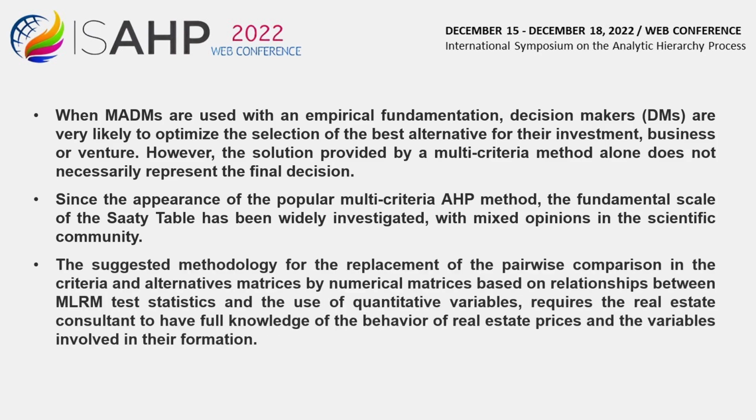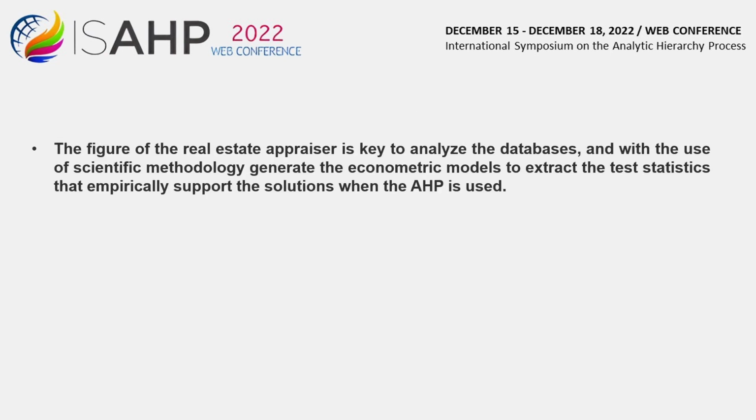The suggested methodology for the replacement of the pairwise comparison in the criteria and alternatives matrices by numerical matrices based on relationships between multiple linear regression model test statistics and the use of quantitative variables, requires the real estate consultant to have full knowledge of the behavior of real estate prices and the variables involved in their formation. The figure of the real estate appraiser is key to analyze the databases, and with the use of scientific methodology generate the econometric models to extract the test statistics that empirically support the solutions when the AHP is used.